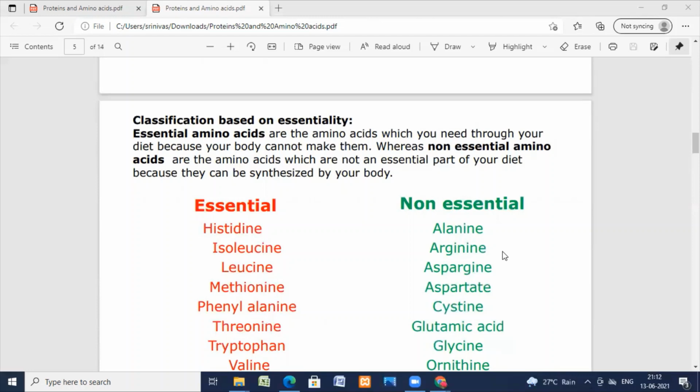Now let us have a look at the physical properties. Melting point: both acidic and basic amino acids, as salts, have high melting points. Coming to solubility, they are soluble in water.